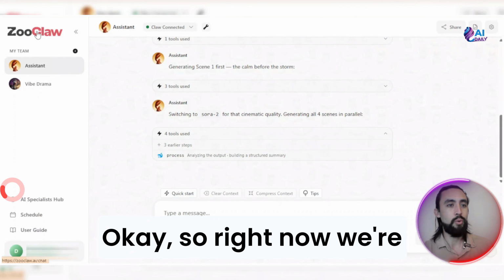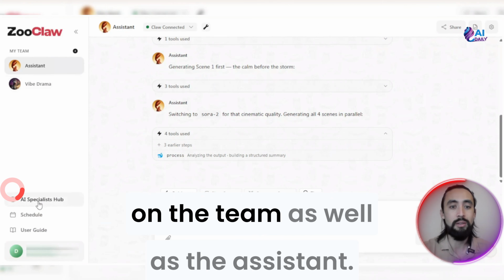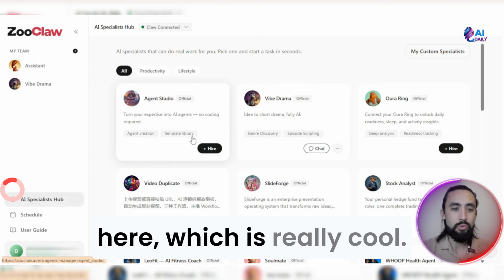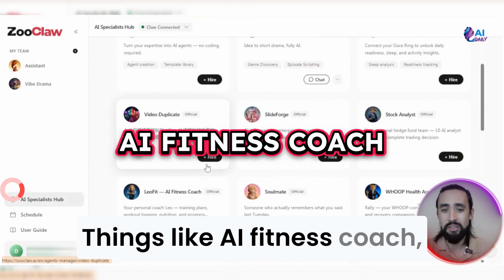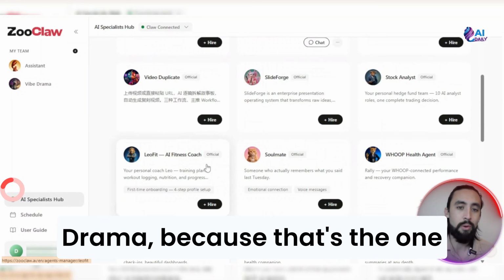Okay, so right now we're on zooclaw.ai/chat. We've got Vibe Drama opened up on the team, as well as the assistant. And you can actually go ahead and hire different ones here, which is really cool. Things like AI fitness coach, soulmate, SlideForge. But we're gonna go with Vibe Drama because that's the one we actually mentioned.